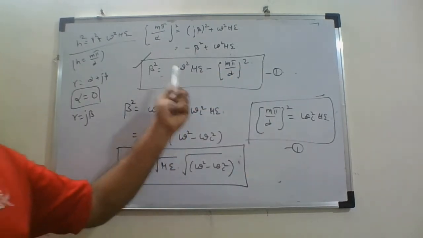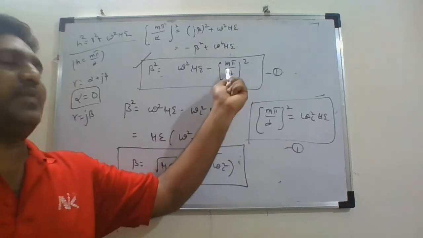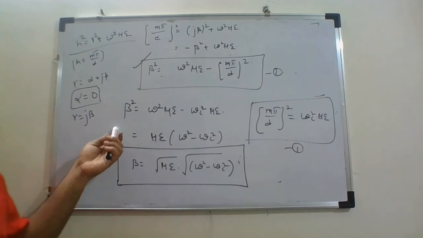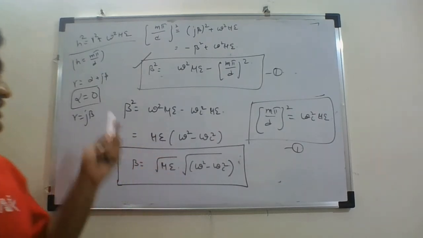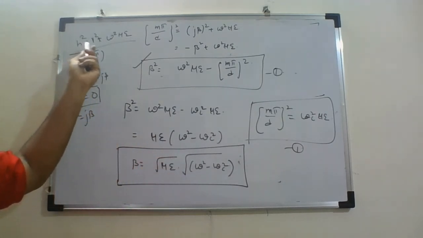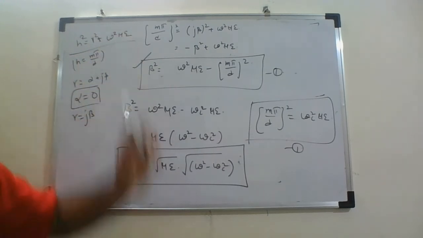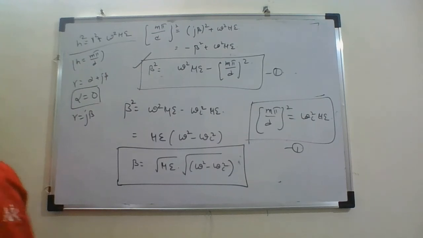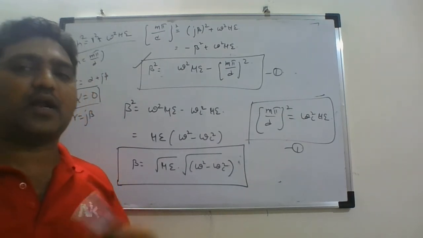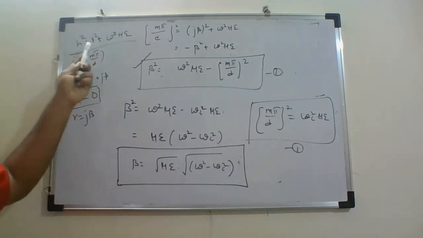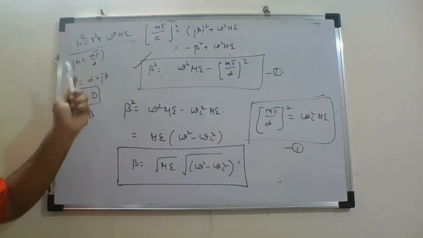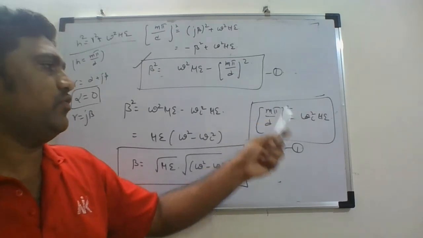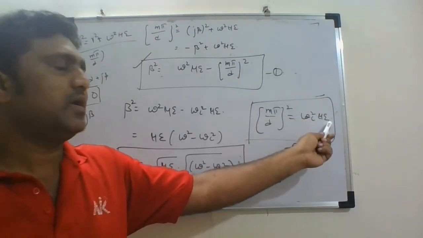Now what is this value of m pi by d? For this, I am using the expression again, h square is equal to gamma square plus omega square mu epsilon. If omega is equal to omega c, that is at the cutoff point, gamma will be 0. Using that, I get (m pi by d) whole square as omega c square mu epsilon.